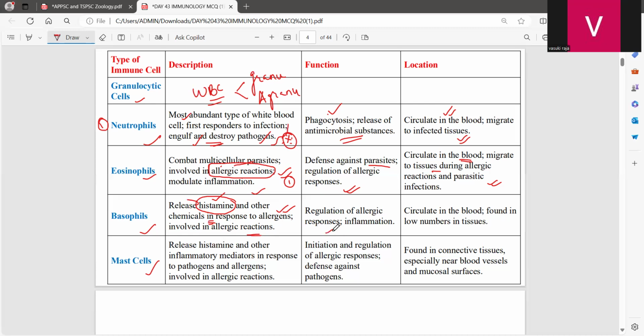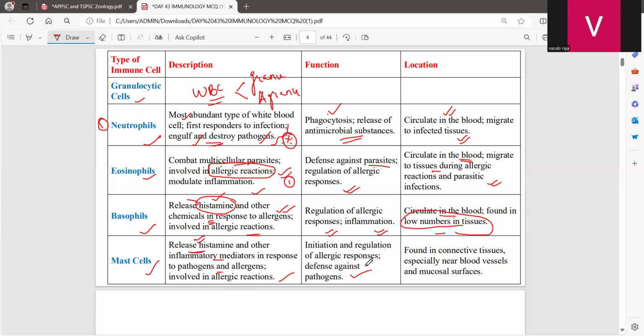Their function is to fight against the allergic response and inflammation. Once again, they circulate in the blood, and they are found in lower numbers in tissues. Mast cells specifically are the exact cells which release histamine and other inflammatory mediators, such as prostaglandins, in response to pathogens and allergens involved in allergic reactions.